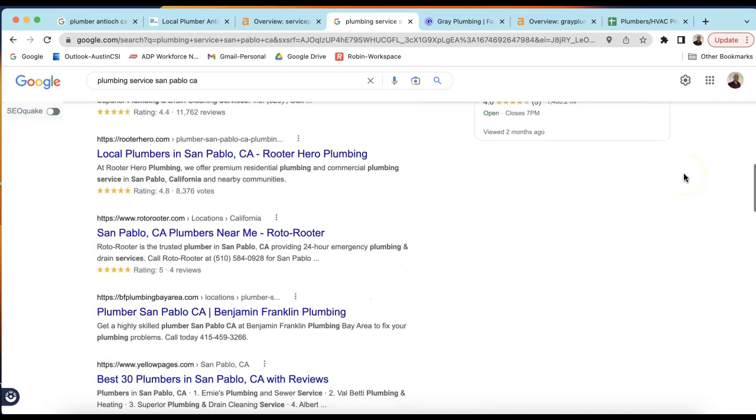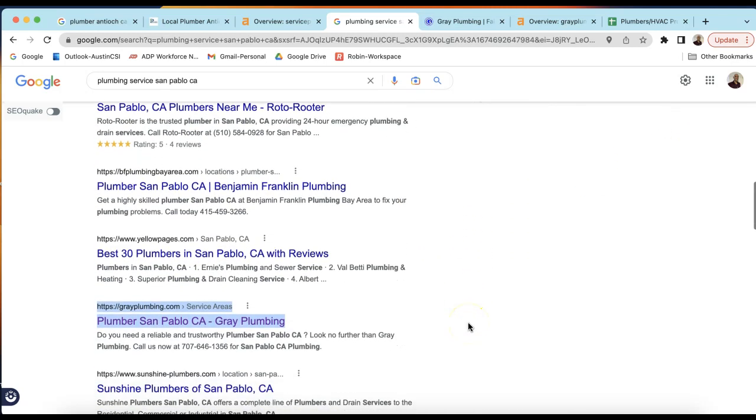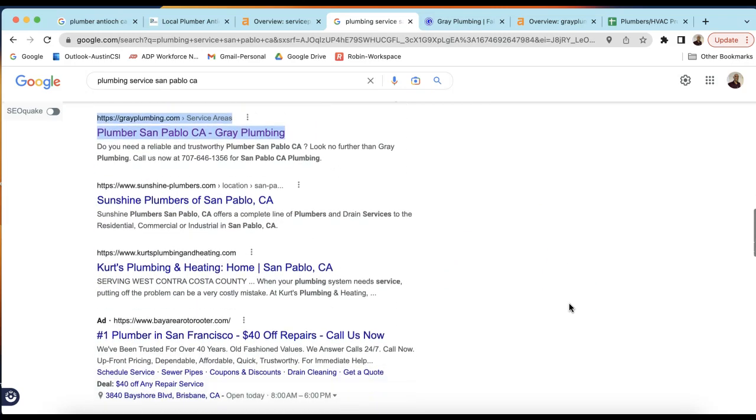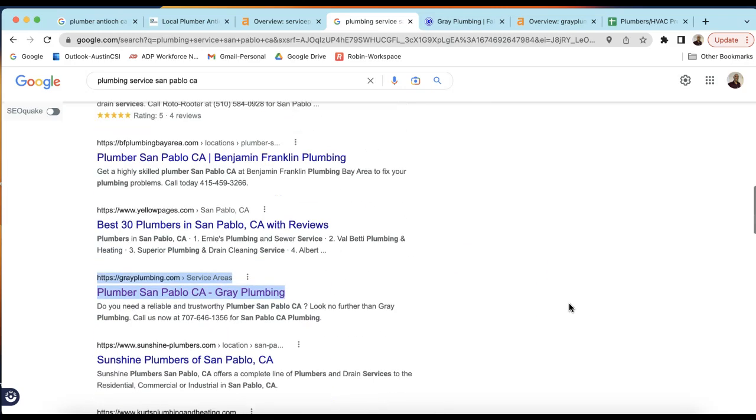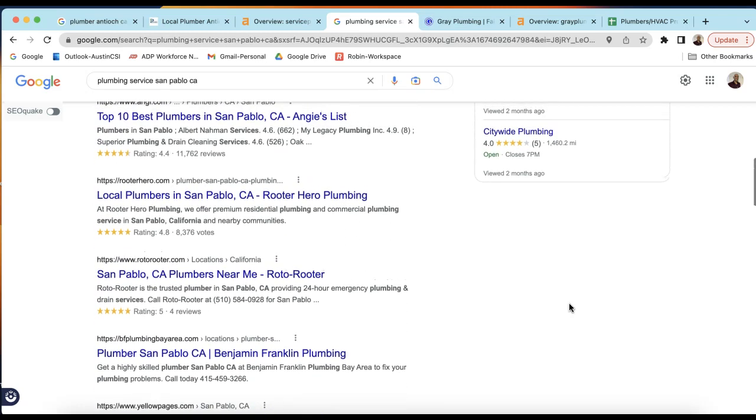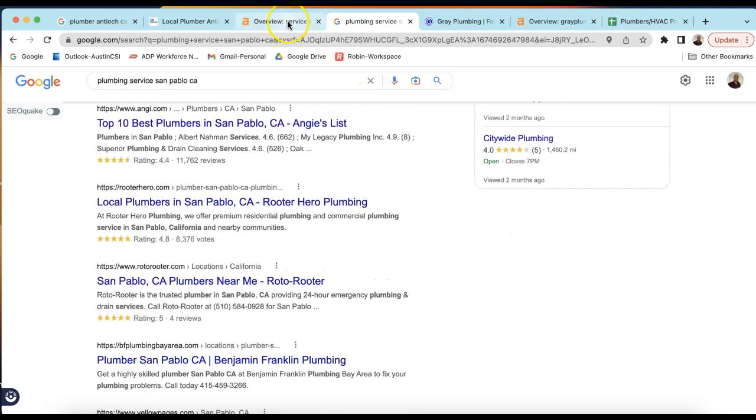So the goal again is to be on the top of this page. So I compared your website to this Gray Plumbing, and as you can see, you're not on the first page with this service area, but you've got a strong website already. It's about intentionality and picking some keywords to get on this first page. So I'll do that comparison for you for those two.